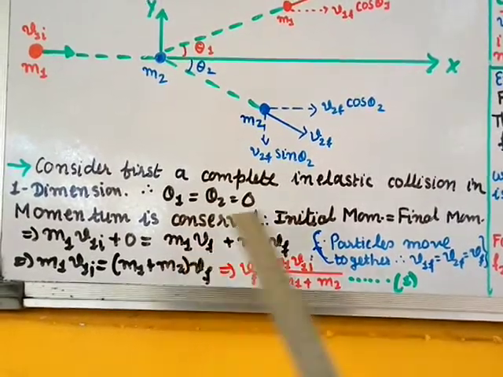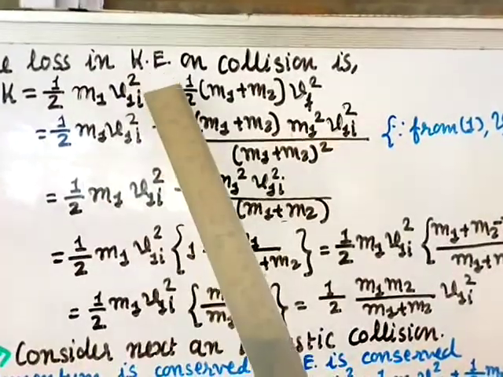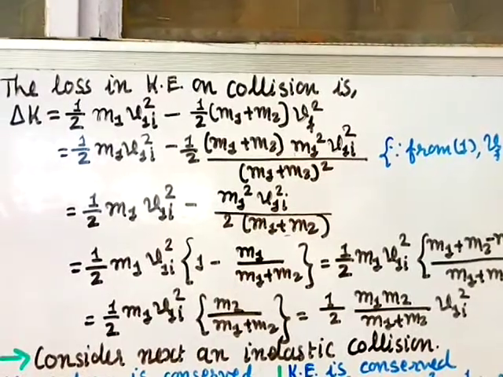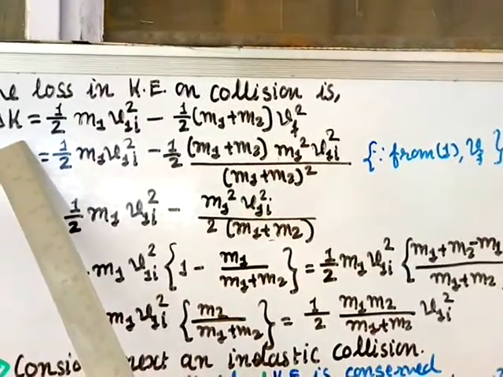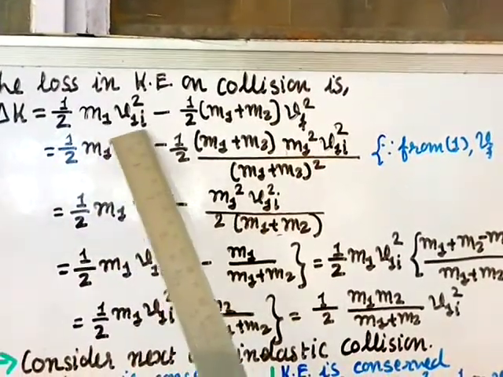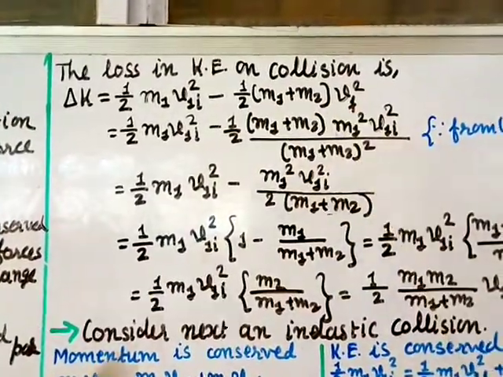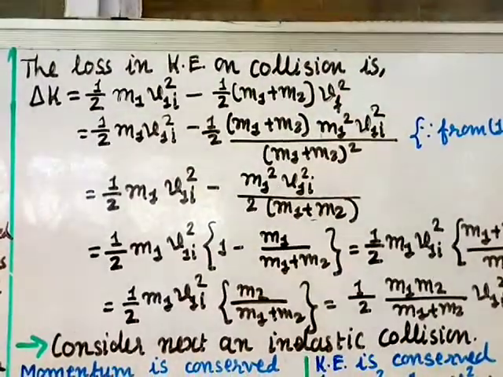For the first particle you can say v1f, and for the second particle v2f. Now next is the loss in kinetic energy on collision. We know kinetic energy is given as half mv square. So we have to take it for particles 1 and 2. The change in kinetic energy delta K equals 1 by 2 m1 v1i square minus 1 by 2. After the collision, the particles are together, so the total mass will be m1 plus m2 and the final velocity is Vf square, because the velocity is the same.